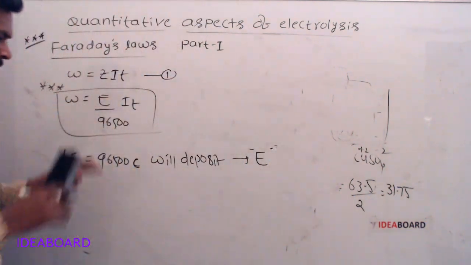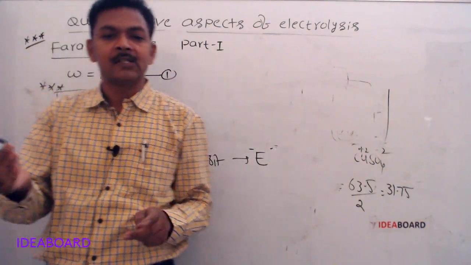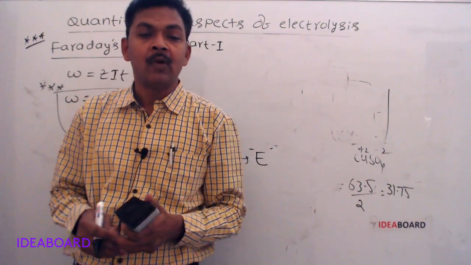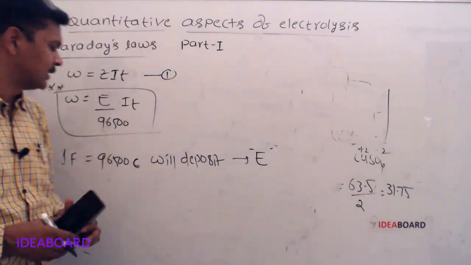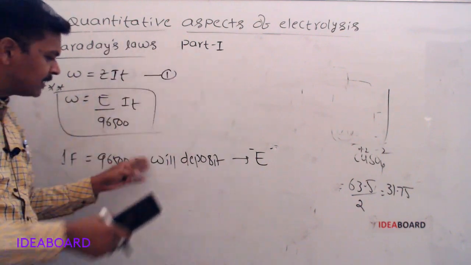That means when 1 Faraday is passed through the electrolytic solution, 1 equivalent weight of the substance will be deposited. 1 Faraday is nothing but this many coulombs.